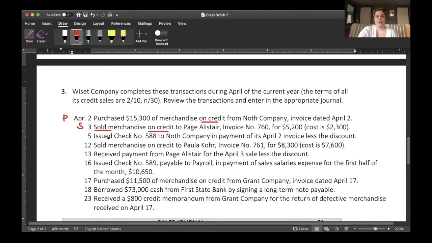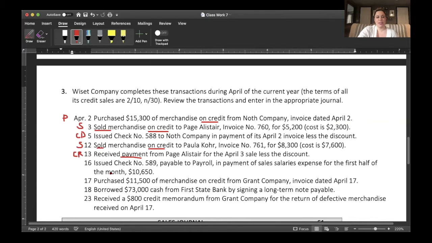April 5th, we issued a check, which means we paid someone. So if we paid someone, it would be cash if we are issuing a check. Therefore, it would be cash disbursements. The 12th, sold merchandise on credit. It's on credit, therefore we know it's not one of the cash ones, and we sold it. It's a sale. The 13th, received payment. If we're receiving payment, which one do you think it would belong in? It would be cash receipts.